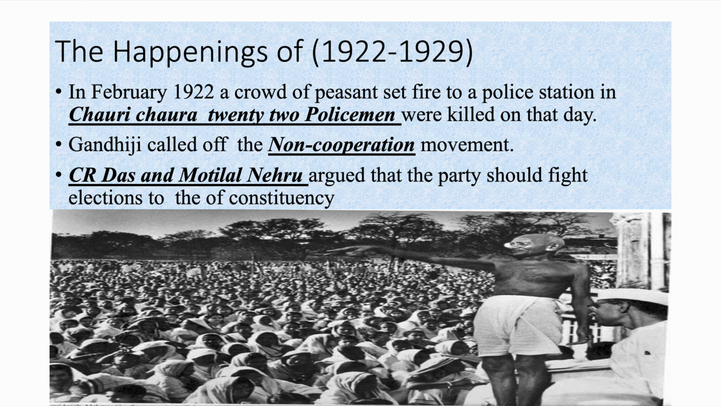Now the happenings of 1922 to 1929. In February 1922, a crowd of peasants set fire to a police station in Chauri Chaura. 22 policemen were killed that day. Gandhiji called off the non-cooperation movement because of the incident where the peasants killed 22 policemen. Gandhiji wanted to follow non-violence, so he did not want to follow violence. Therefore, he called off the non-cooperation movement in the year 1922.